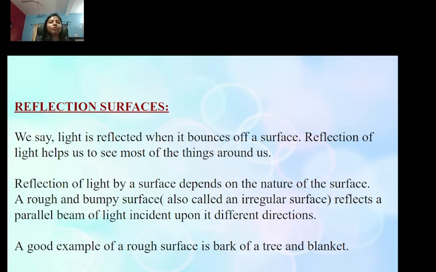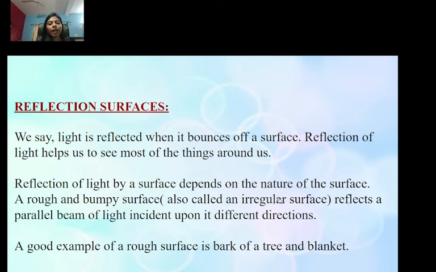Because I'm teaching you that this is a reflection. You see yourself only, and that is known as a reflection. So reflection of light helps us to see most of the things around us, okay? So reflection of light by a surface depends on the nature of the surface.